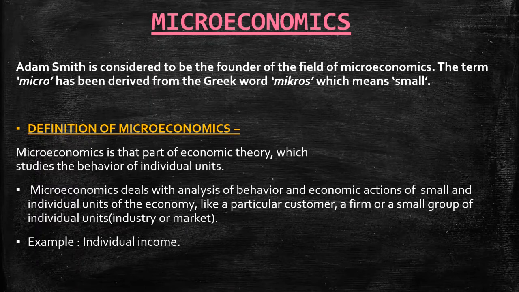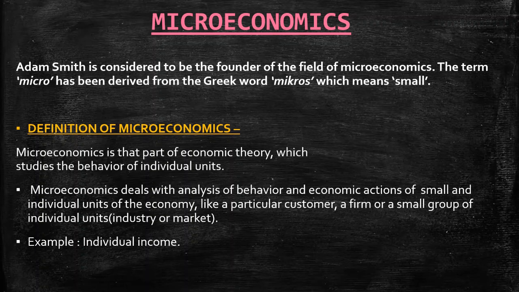Now here is an example, that is individual income. In microeconomics, we study the behavior of individual economic agents in the market for different goods and services that are available, and try to figure out how the prices and quantities of these goods and services are determined through the interaction of individuals in these markets.